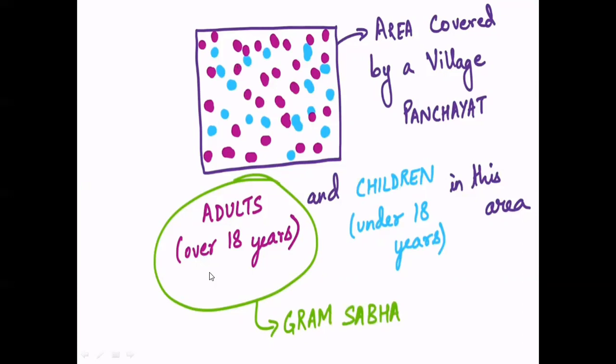In this area, the adults above 18 years are the members of Gram Sabha. This entire square is known as the village panchayat, and the adults above 18 years of age form the Gram Sabha.